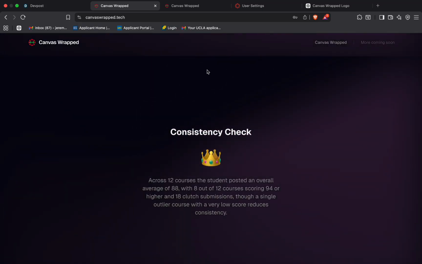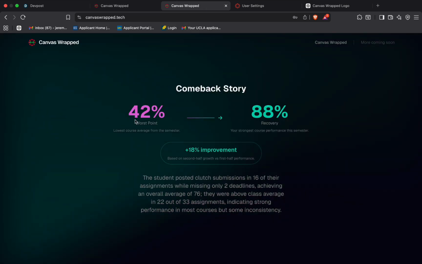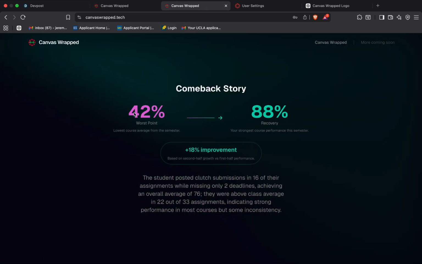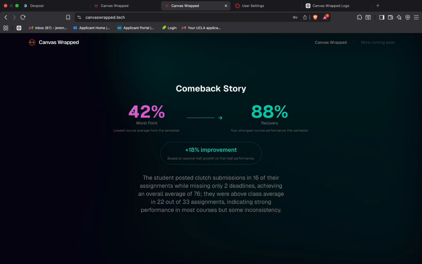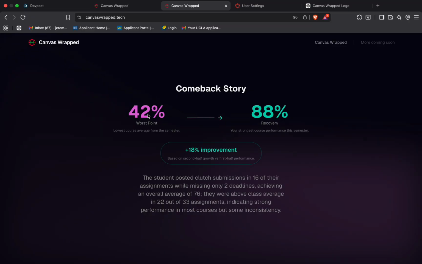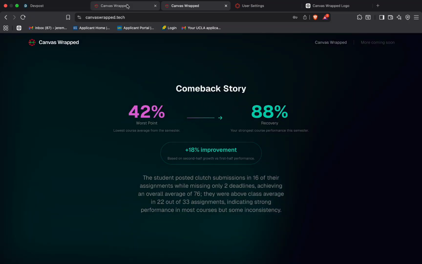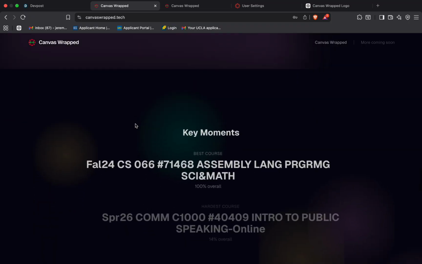But this page would be different for other students, such as my friend August. He's also a fellow programmer, and he's more of a comeback person. In one semester, his worst grade was 42%, and throughout the semester, he brought that up to 88% to recover his grade. So good job on that, August.